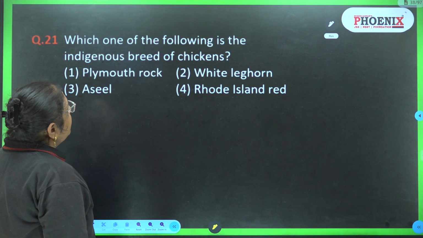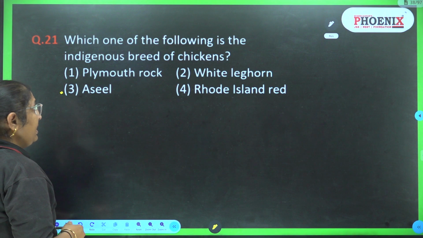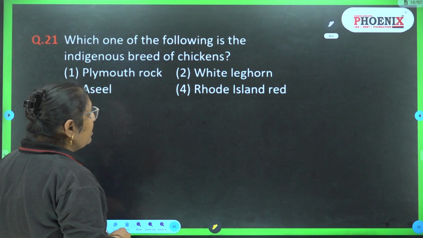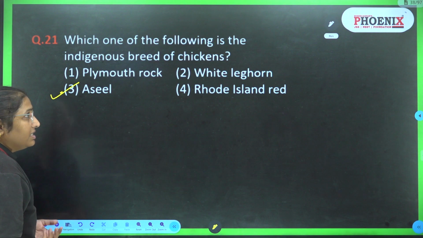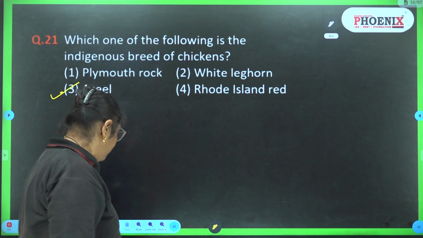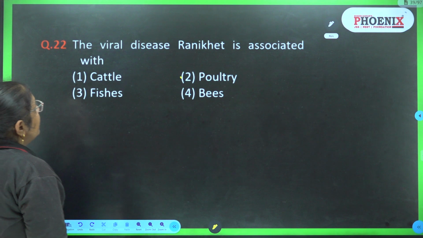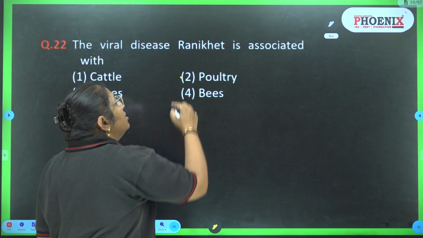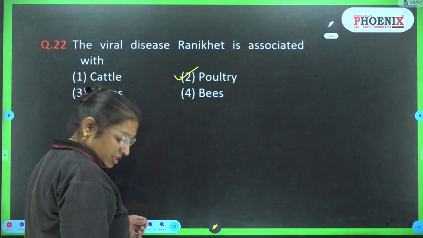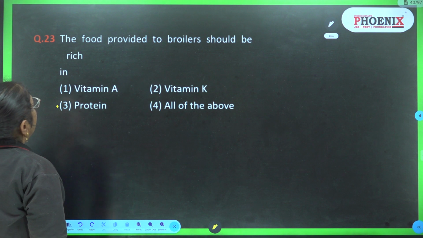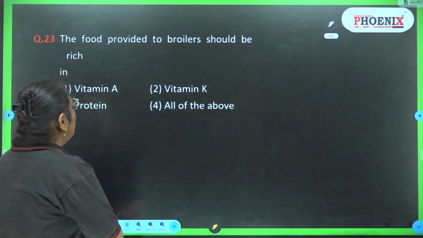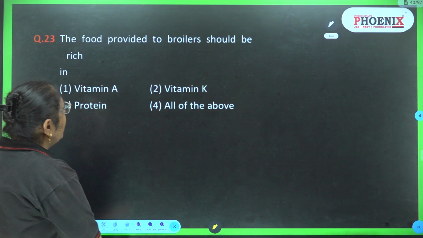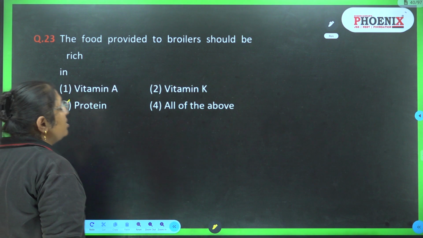Which one of the following is the indigenous breed of chicken, the Indian breed of chicken? Plymouth Rock, White Leghorn, Asil, or Rhode Island Red. So the answer is Asil. It is the Indian breed of chicken. The viral disease Ranikhet is associated with cattle, poultry, fishes, or bees. So the disease is associated with poultry. The food provided to broilers should be rich in vitamin A, vitamin K, protein, or all of this. So it should be rich in protein.